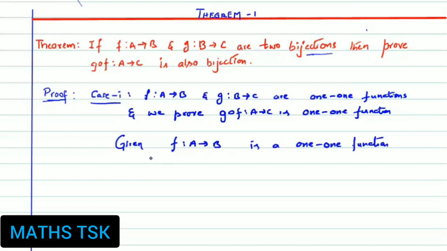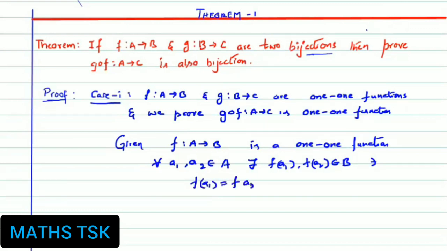So according to definition, for each a1, a2 belonging to A, there exist f(a1), f(a2) belonging to B. If a1, a2 are two elements, their images are f(a1) and f(a2), which lie in B, such that f(a1) is equal to f(a2).